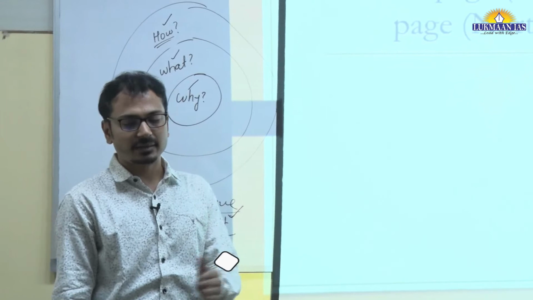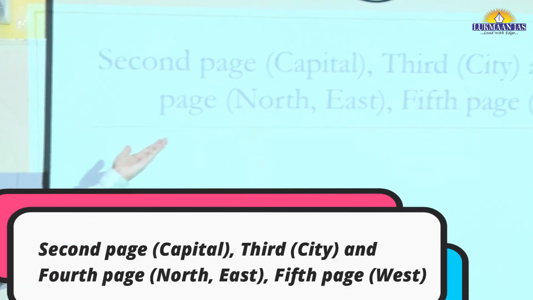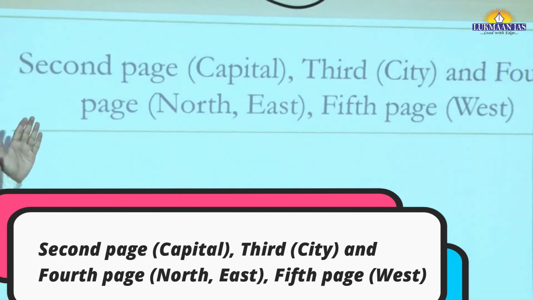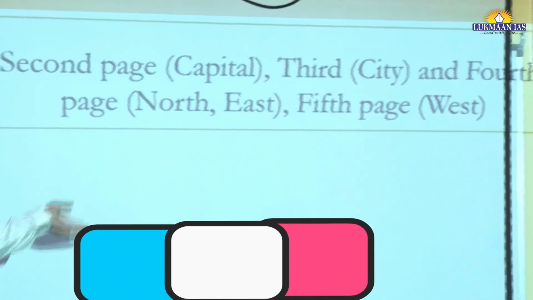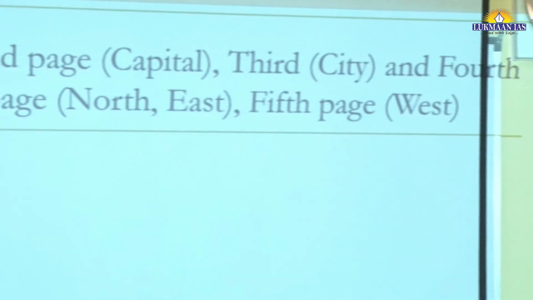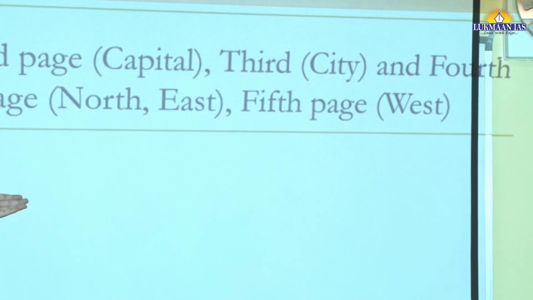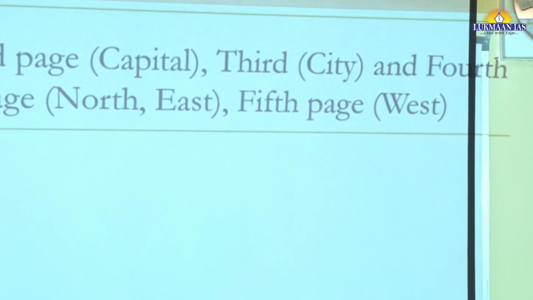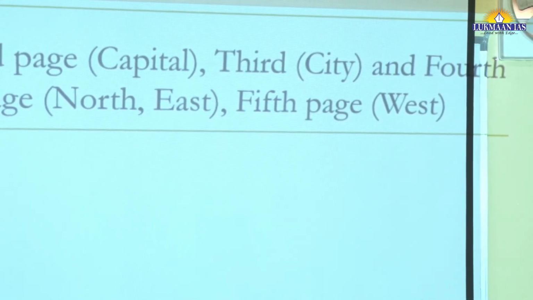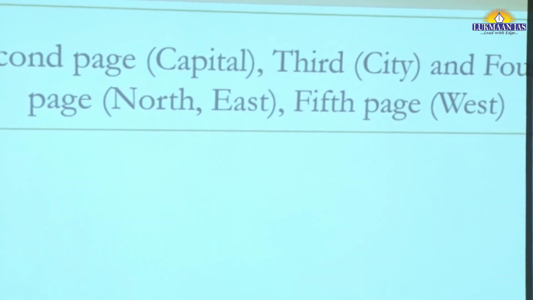Now the second, third, fourth and fifth pages. Second page is related to the capital city. If you are in Delhi, then it will be the capital, or if you are in Mumbai or Hyderabad, then that will be different. Third is again talking about a particular city. Fourth page is related to north states and eastern states, and fifth page is related to western states.